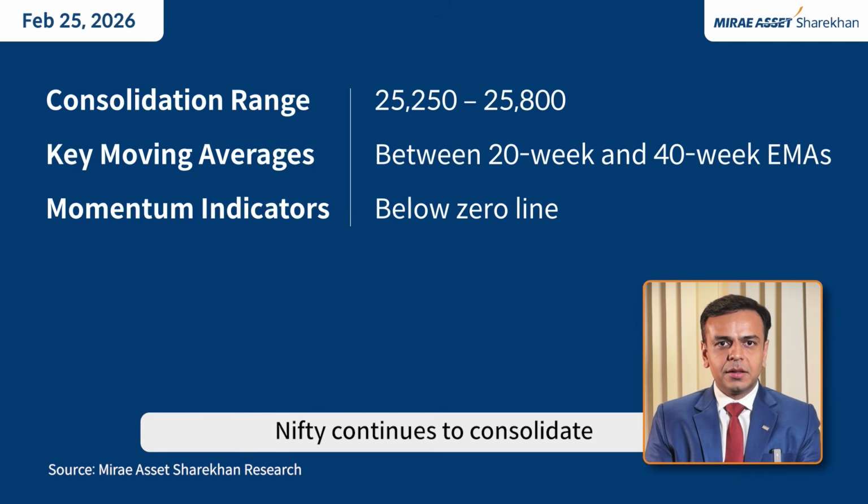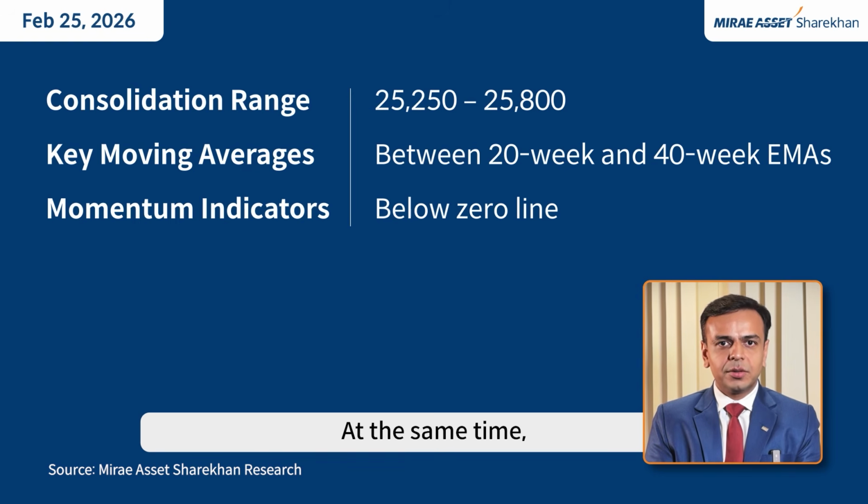As expected, Nifty continues to consolidate within the broad range of 25,250 to 25,800, which we had highlighted in our previous Market Pulse video. On the weekly chart, the index is trading between its short-term 20 weekly and the 40 weekly exponential moving average.